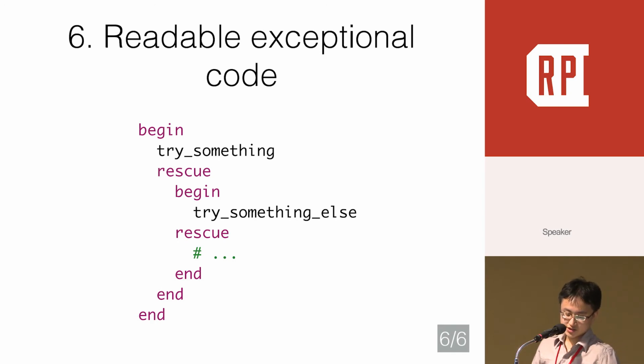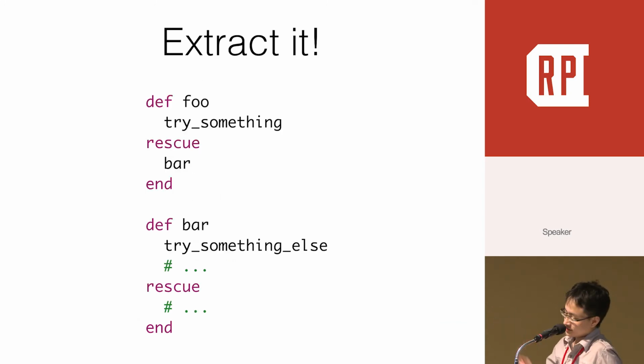We can refactor this nested exception handling by extracting a method. This nested exception handling, we can extract it. It will become like this. We can omit the begin keyword too. Quite simple and easy to read.